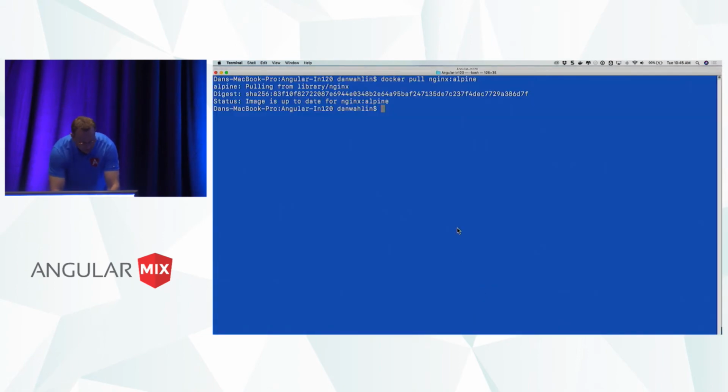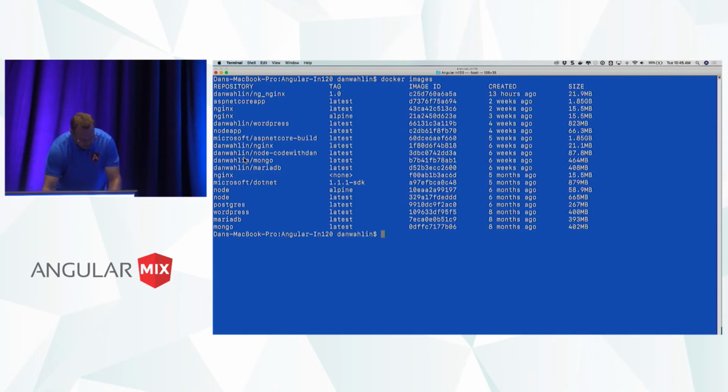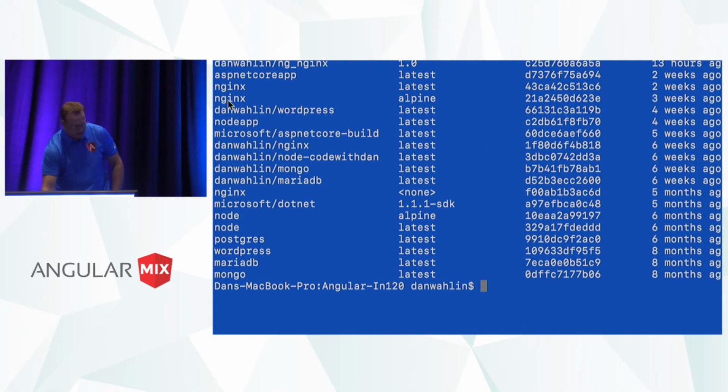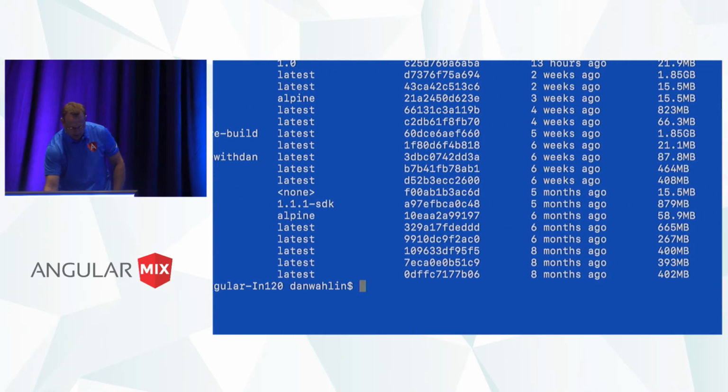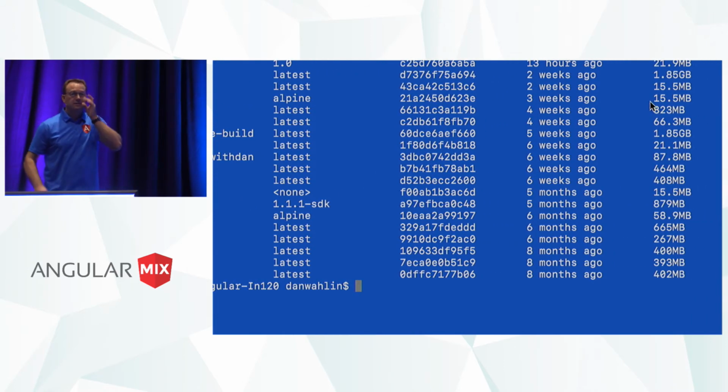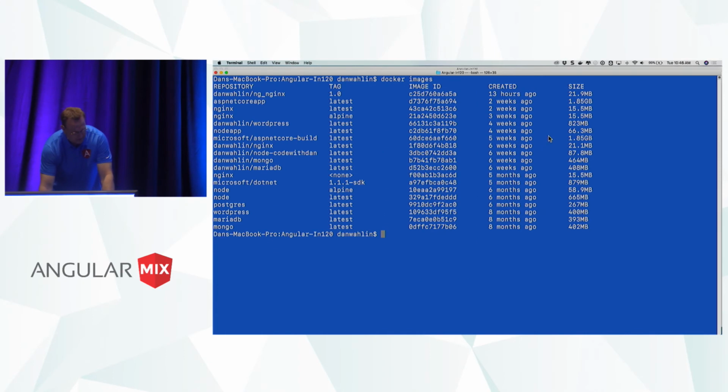Okay, so the first thing I'm going to do, I just pulled this, and now if I do docker images, you're going to see a list of images here, and here's my nginx Alpine. It's about 15 meg. That's the entire image that I can now use to run this app.